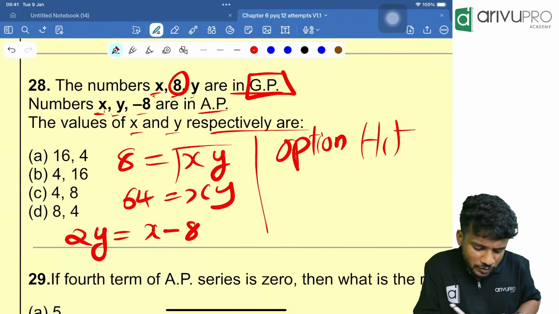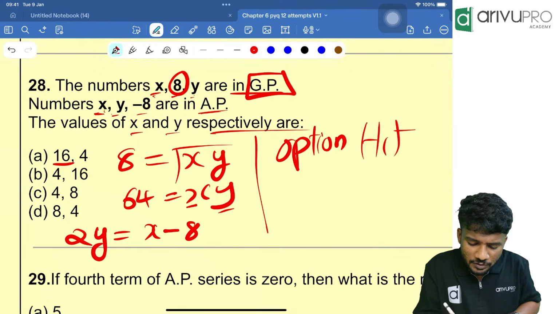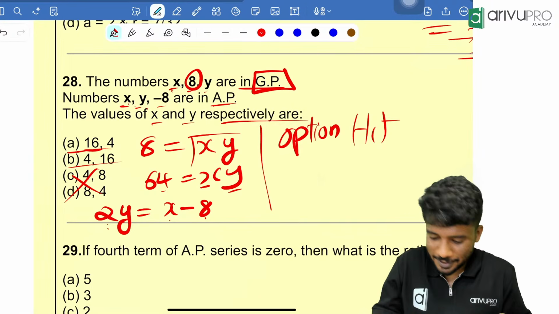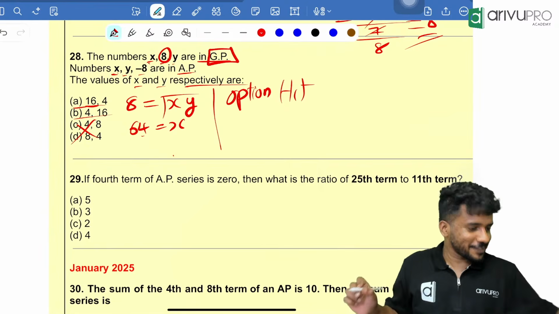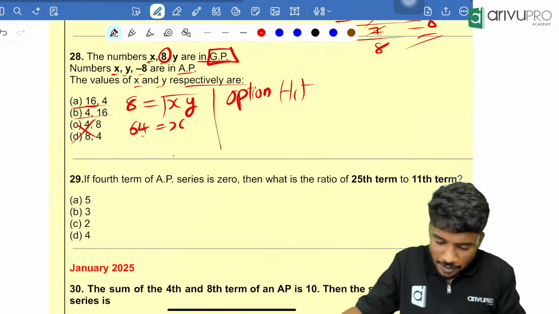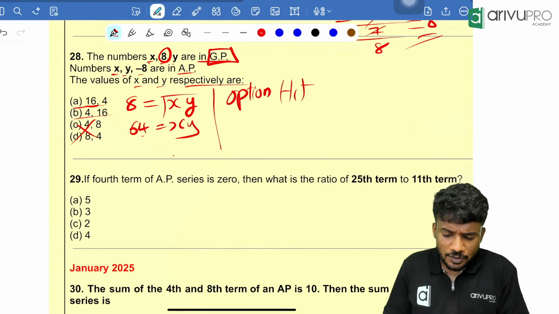Now people, check the first option. 16 and 4. 16 into 4 is how much? 64. 16 minus 8 is how much? That is 2 times. Yes, thank you, Venkat, for confirming. So I think everyone got this question. So here xy is equal to what? xy is equal to 64.